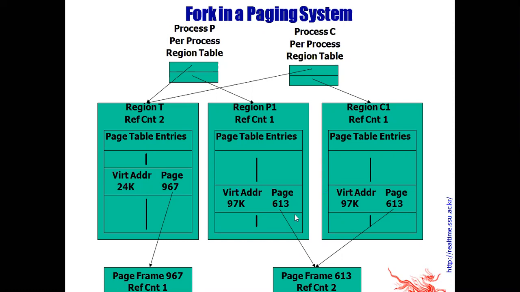When two processes are using the same page, its reference count is incremented. When one process is using that page, its reference count will be 1. If the page is referenced by two processes, its reference count will be 2. And if the same page is used by multiple processes, suppose 5 processes, then its reference count will be 5.